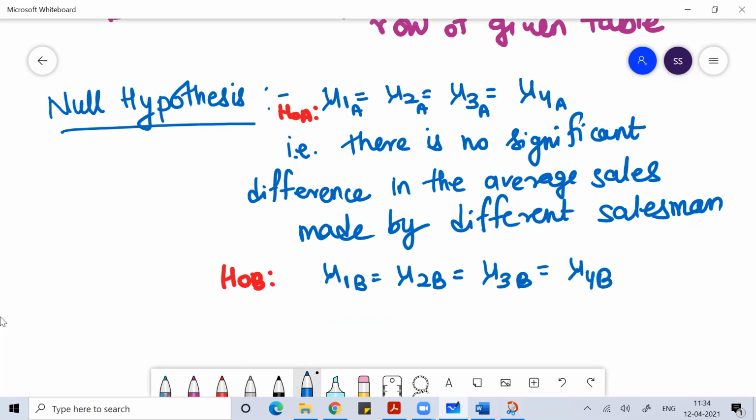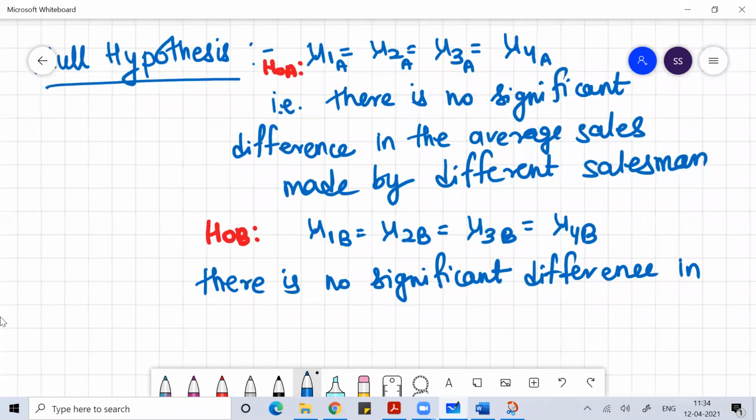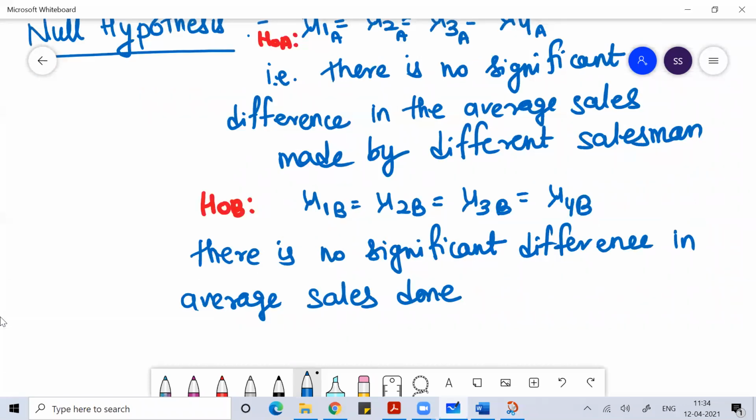And here I'll write there's no significant difference in the average sales made during different seasons.